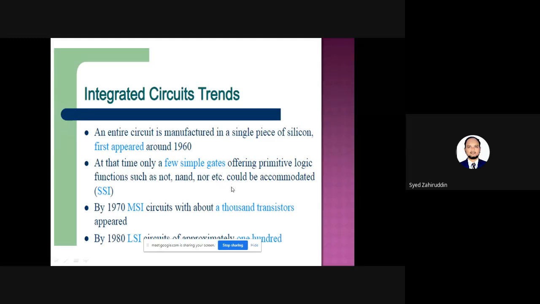So these 10 transistors can be placed into a single IC chip, and that type of technology is called SSI. This came into existence in the year 1960. Then advancements continuously occurred. In 1970, MSI technology came into existence. There, the number of transistors incorporated within the IC chip increased to thousands.